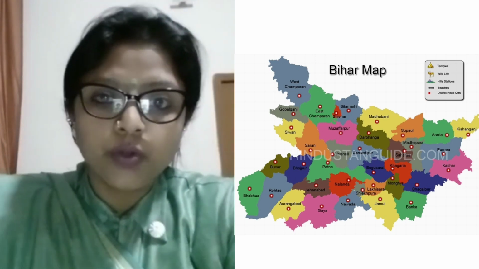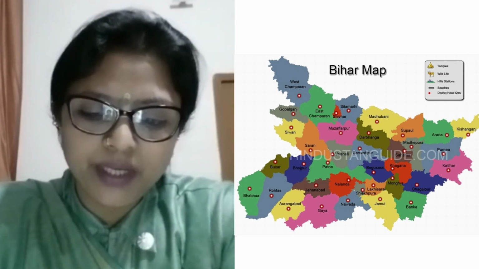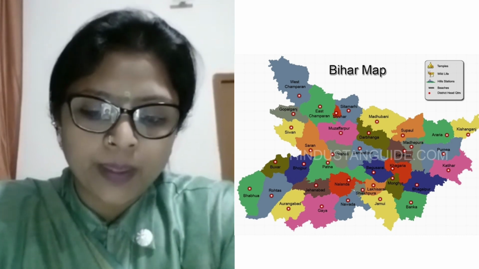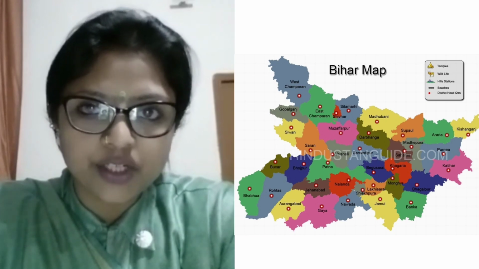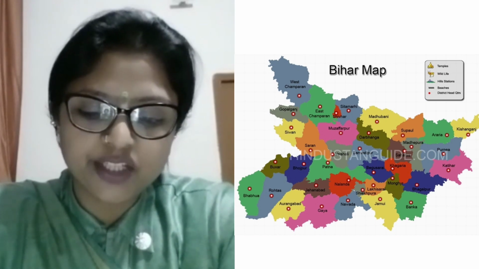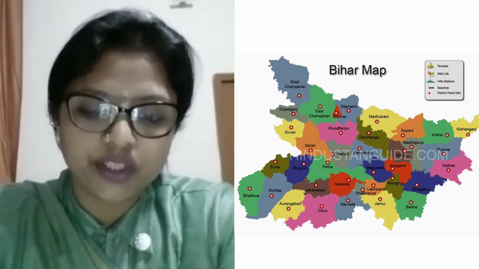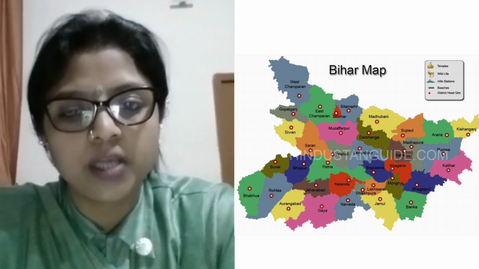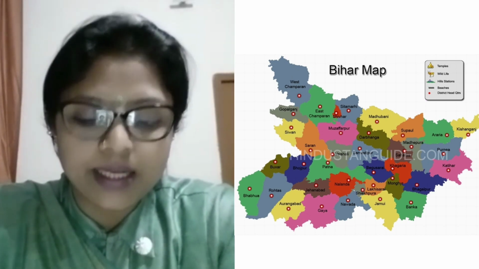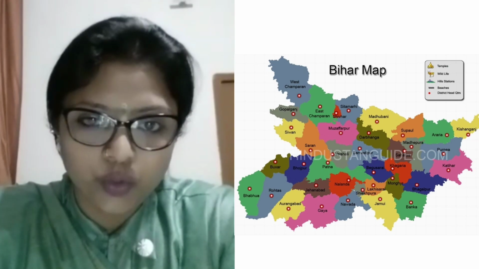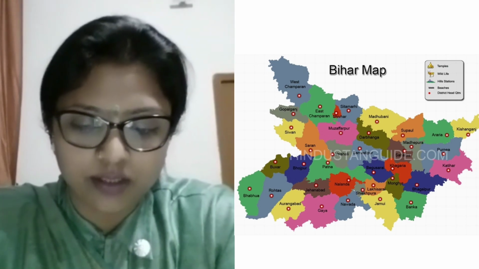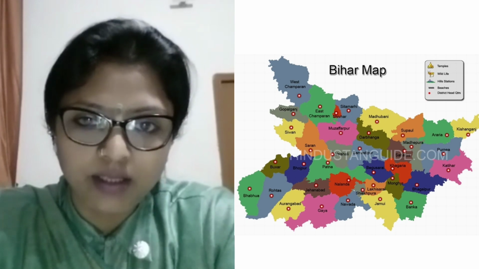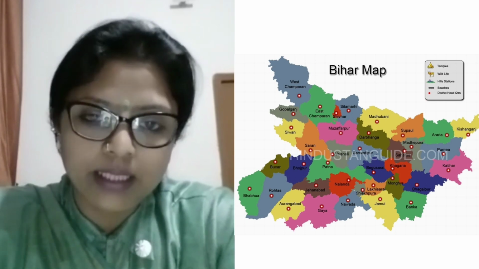Now we come to Bihar. Bihar is a big state of India with its capital as Patna. It is the land of Buddha and Mahavira. Bihar spreads over an area of around 94,000 square kilometers with 38 districts and a population around 100 million. And it shares its borders with Uttar Pradesh, West Bengal, and Jharkhand. The main languages spoken in this state are Hindi, Urdu, Maithili, and Bhojpuri.